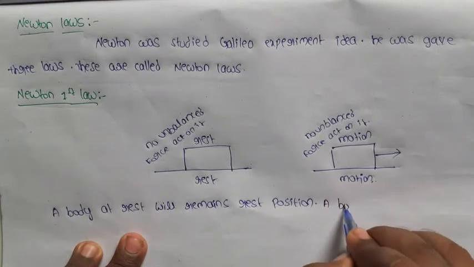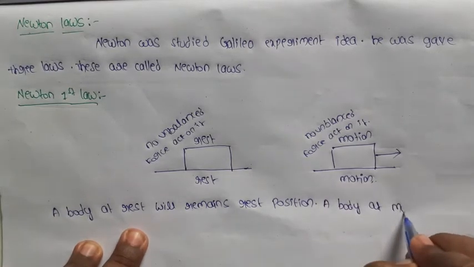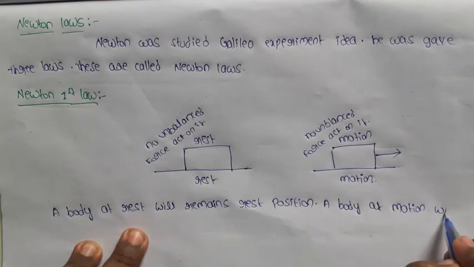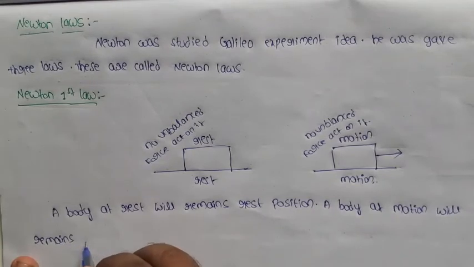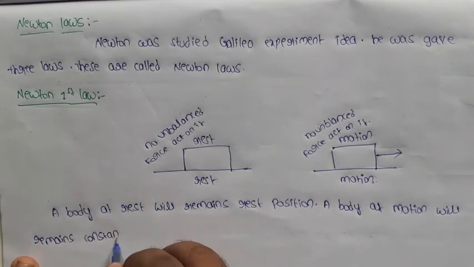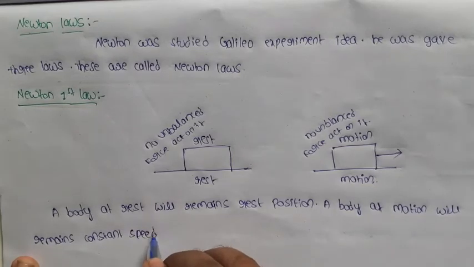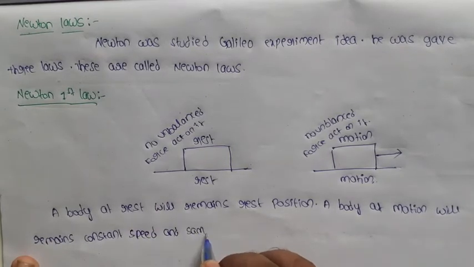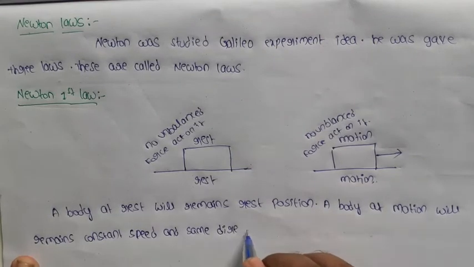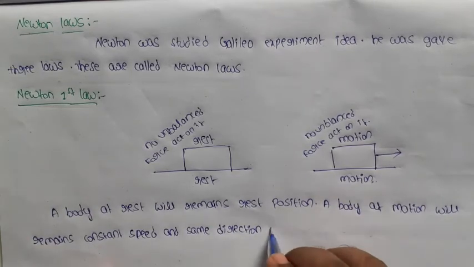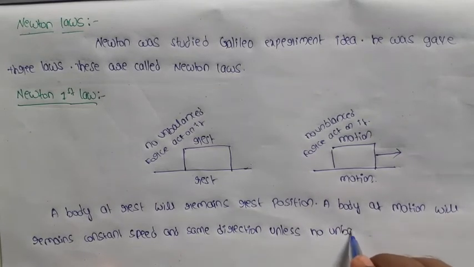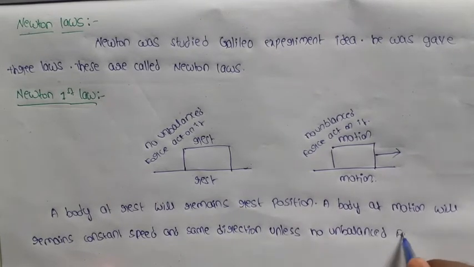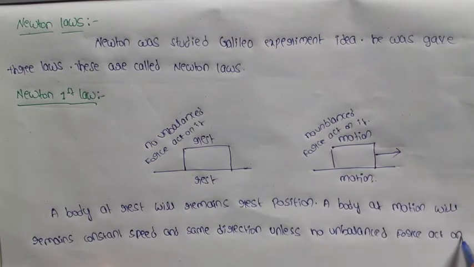Next, a body in motion will remain at constant speed and in the same direction unless an unbalanced force acts on it.